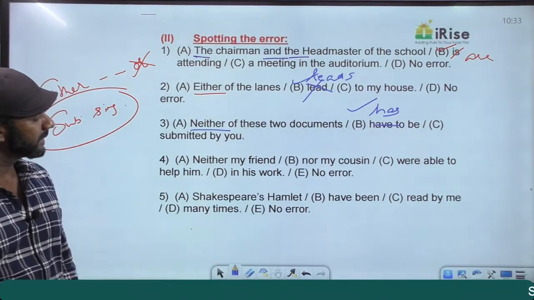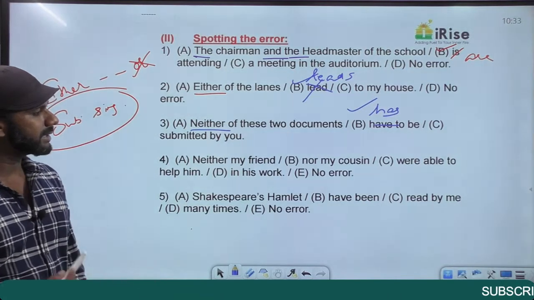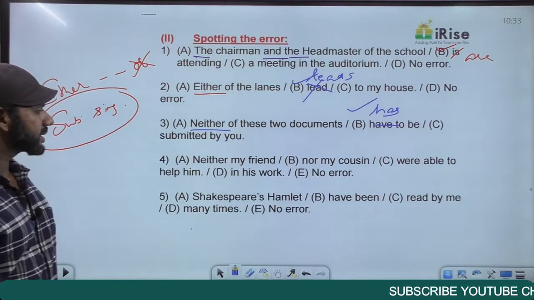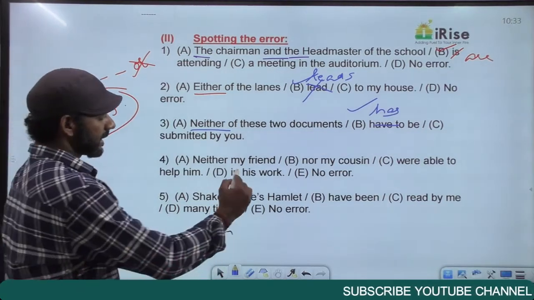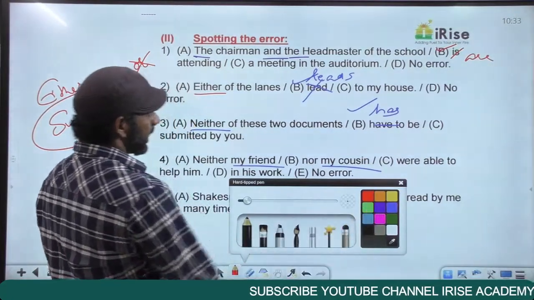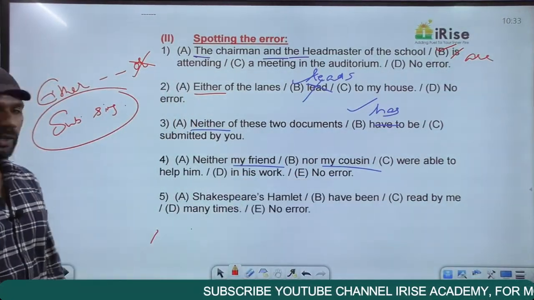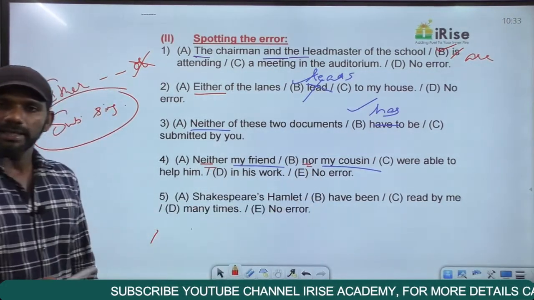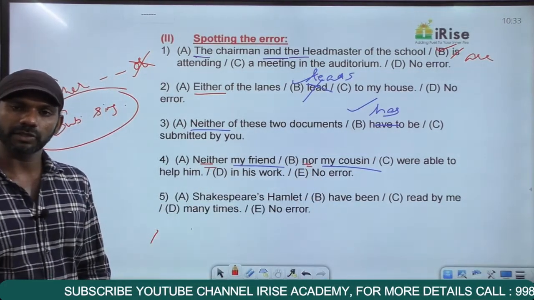Come on, next one. Neither my friend nor my cousin were able to help him. Now in this statement we have two entities. One entity is my friend and the other entity is my cousin. And the relationship between the two entities is shown using neither nor. Either or, neither nor, not only but also.